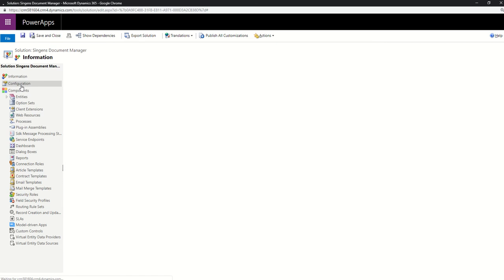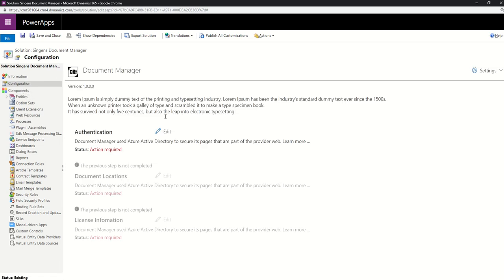And here is my solution. It has a configuration page, and when you open it, this is the final interface. The texts are not final, but here there will be a description about document manager. As you see, there are 3 steps that need to be completed. Here the status is that action is required, and you are not able to continue until the previous steps are completed.